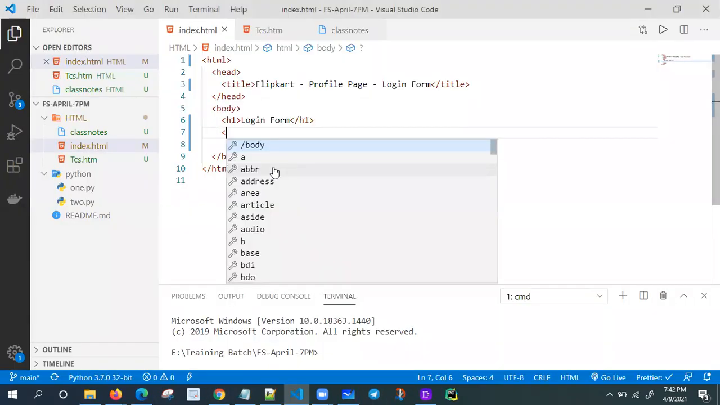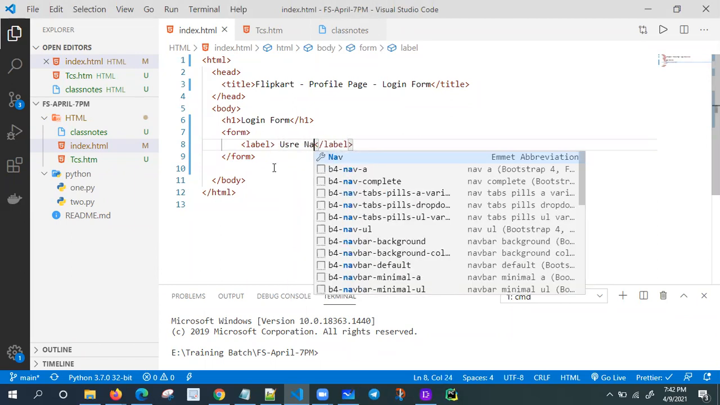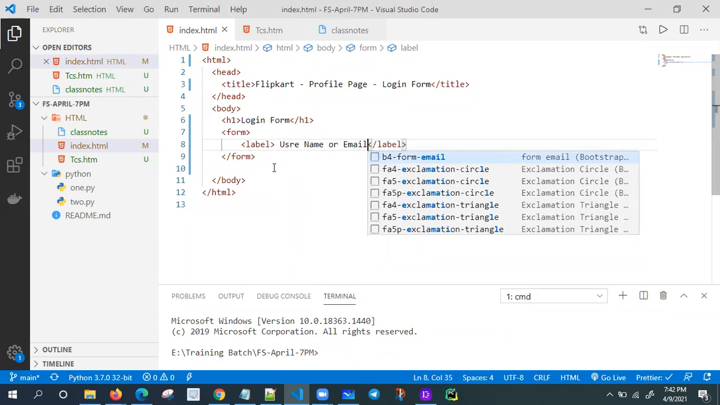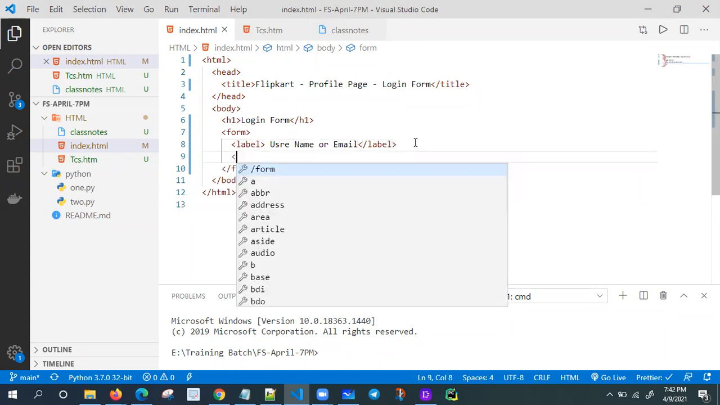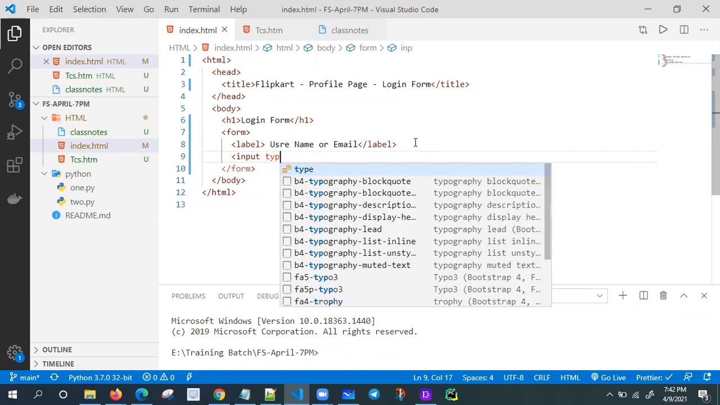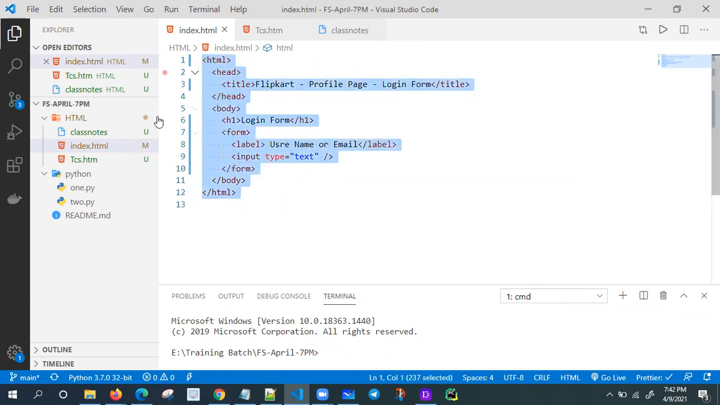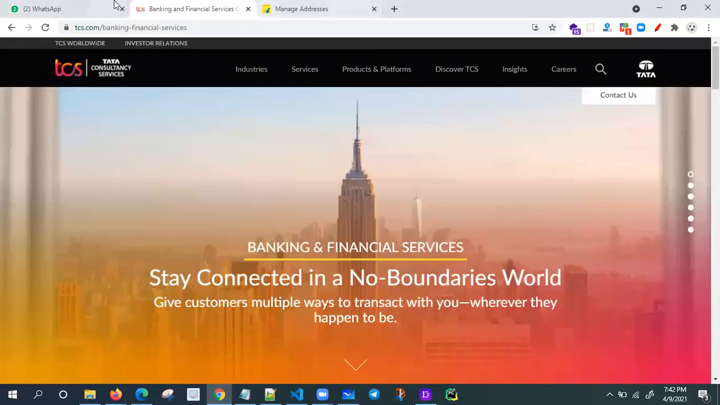So let me design one form tag. Inside the form tag I'm going to add a label equal to username or email. Here I want one input, type equal to text. Let me open it in the browser. I want to open my index.html file, either on the server side or directly, we can open it directly also.